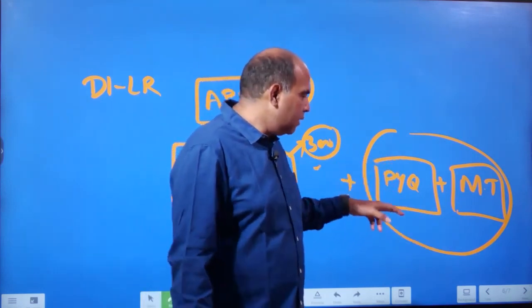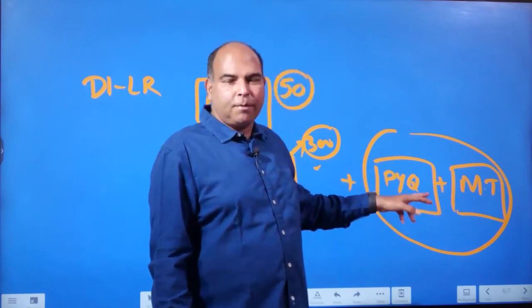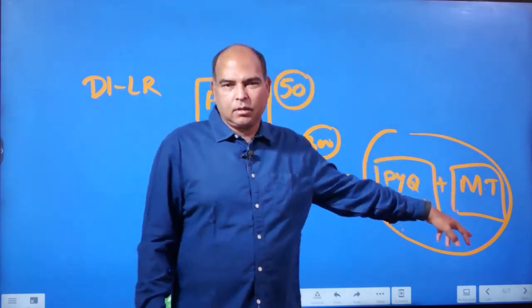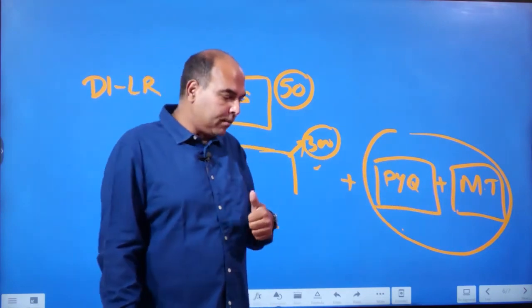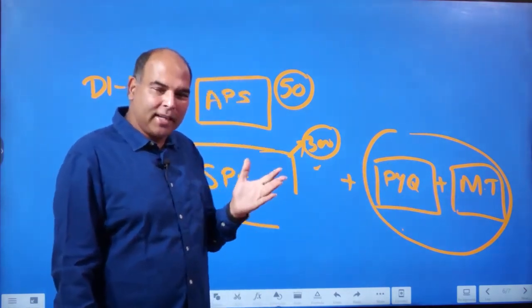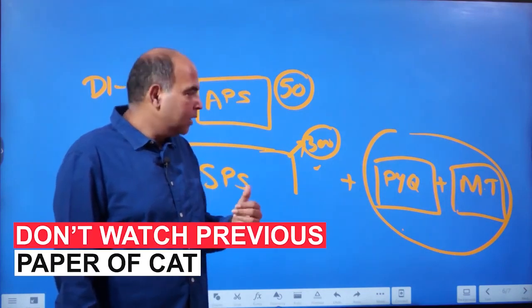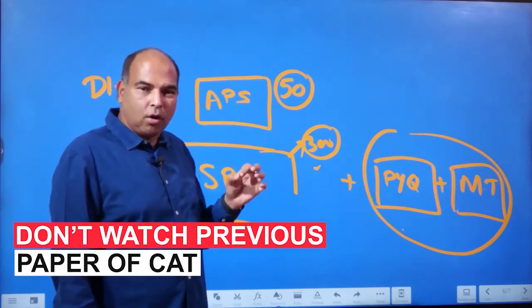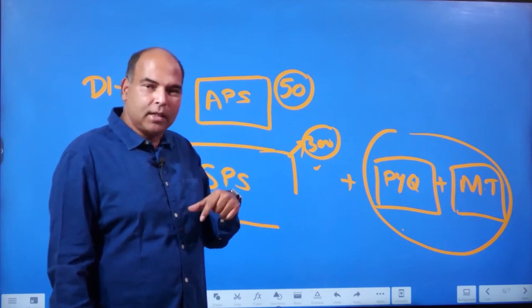So coming back, last 2 months में previous year questions and mock tests. And one thing that I always tell my teachers also and my students कि CAT के previous year questions, specifically CAT 17 to 22 के questions, don't watch them, don't see them, don't solve them unless you take those tests as mock tests.